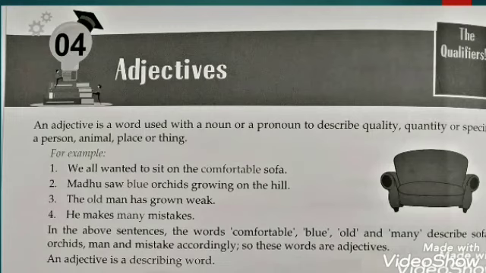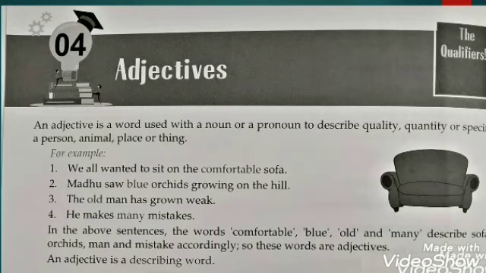In your book, you have 4 examples. Number 1, we all wanted to sit on the comfortable sofa. Here, sofa is your noun and it is described with the help of the word given, comfortable. If somebody will ask you what sort of sofa is it, you can say it is a comfortable sofa.